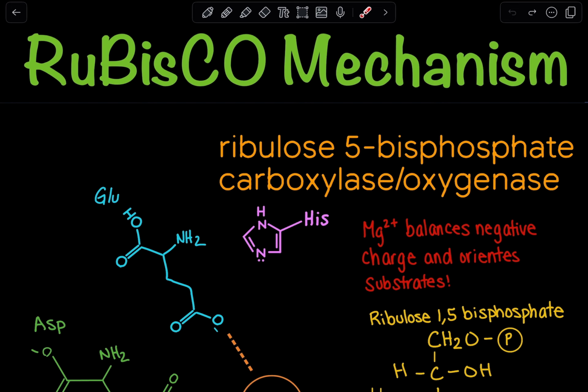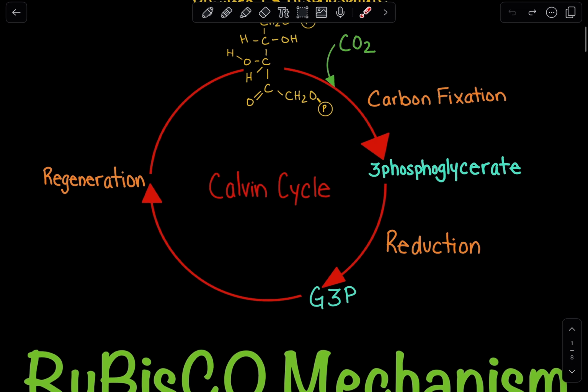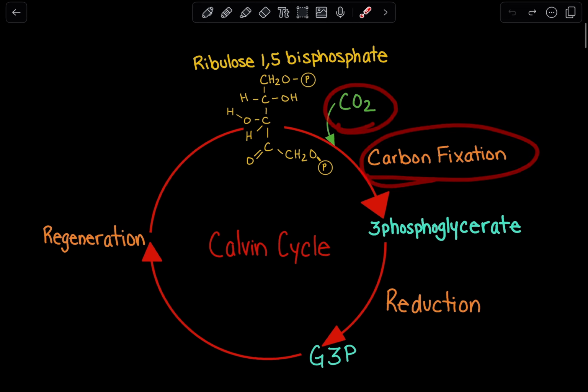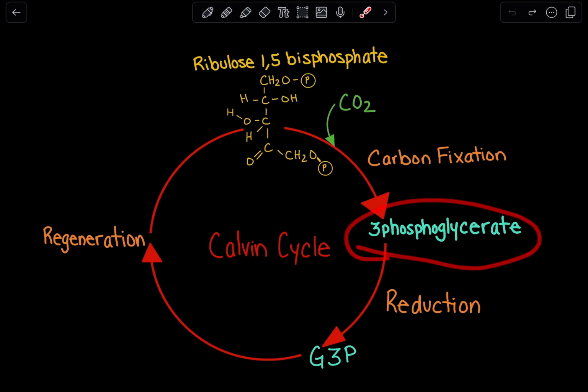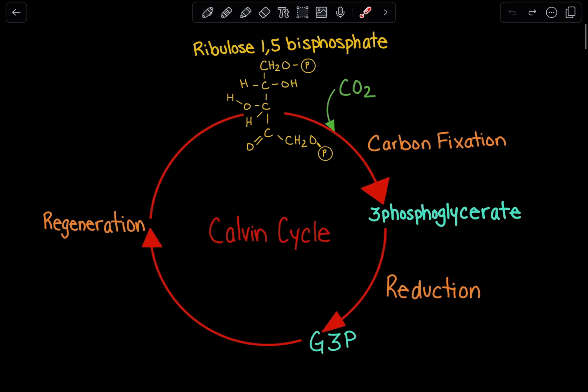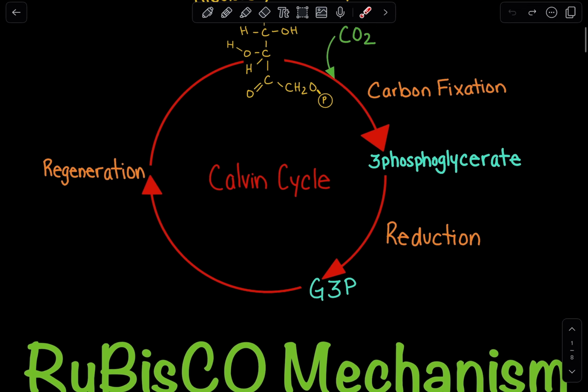Now, the ability of RuBisCO to oxygenate is actually one of its limitations, because the whole purpose of RuBisCO is a key step in the Calvin cycle, which is carbon fixation. You want to add carbon dioxide to ribulose 1,5-bisphosphate to generate 3-phosphoglycerate. But if we are oxygenating, we cannot carbon fixate.